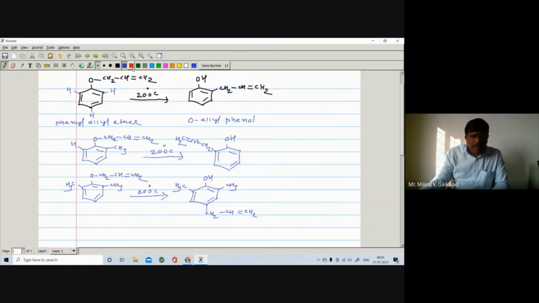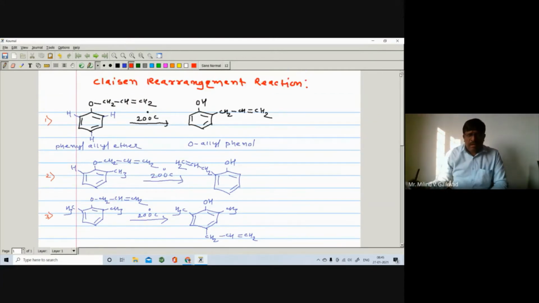So here is example number 1, example number 2 and example number 3. When they ask you to write short notes on Claisen rearrangement reaction, then we can write a statement and these 3 examples, and if possible you have to write its mechanism also. The mechanism is also very simple.